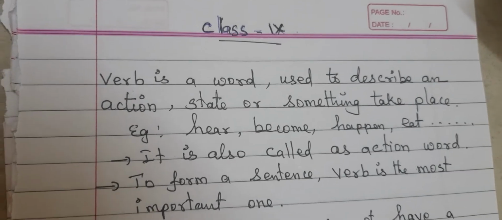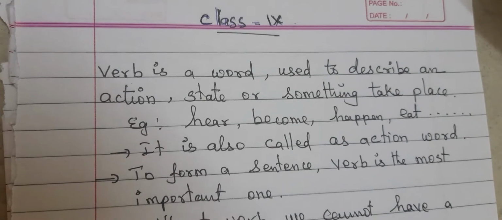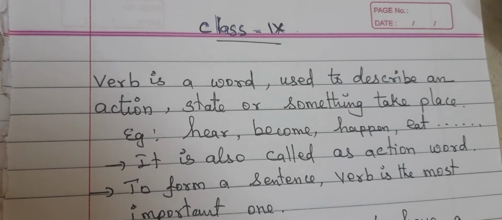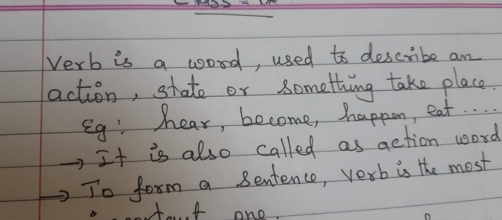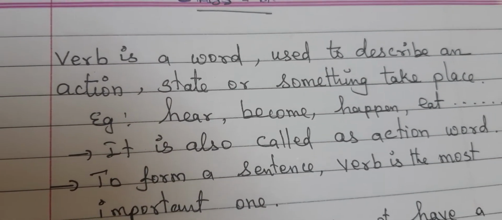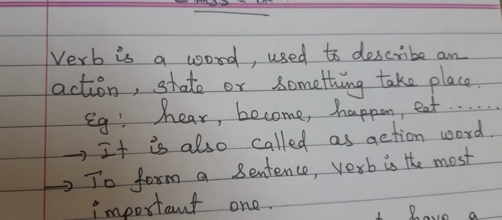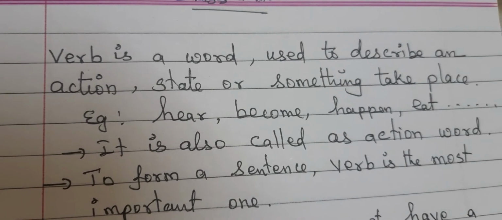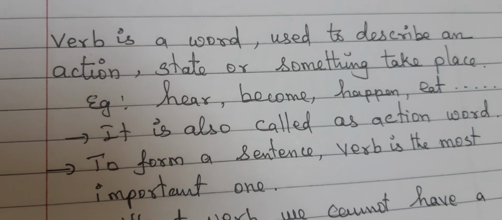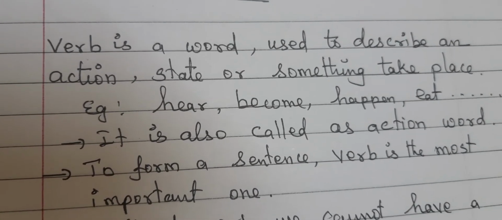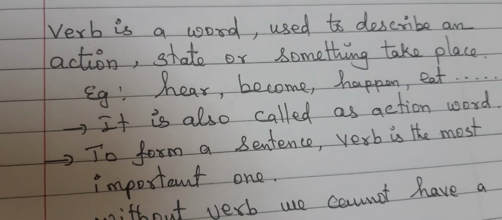Today in our English class, we are going to see about modal verbs. Before we go to modal verbs, let us know what a verb is. As we already discussed, to revise it, a verb is a word used to describe an action, state, or something that takes place. Examples: hear, become, happen, eat, play, drink, and so on.